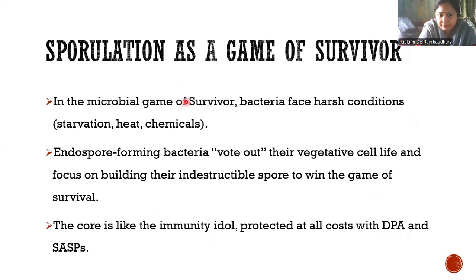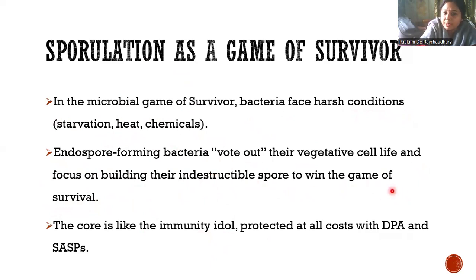Now, sporulation as a game of Survivor. In the microbial game of Survivor, bacteria face harsh conditions like starvation, heat, chemicals. Endospore-forming bacteria vote out their vegetative cell life and focus on building their indestructible spore to win the game of survival. Everywhere there is the survival of the fittest, the war of survival. Those endospore-forming bacteria, we have got it in the list, the Bacillus species and Clostridium species under the phylum Firmicutes.